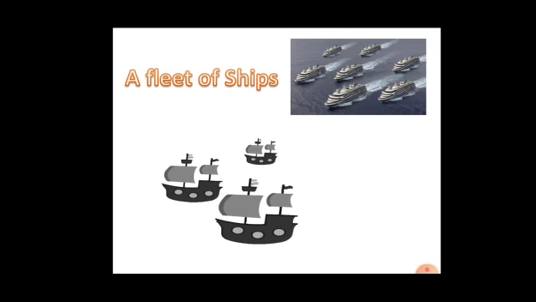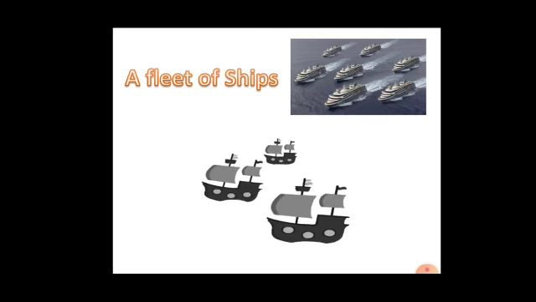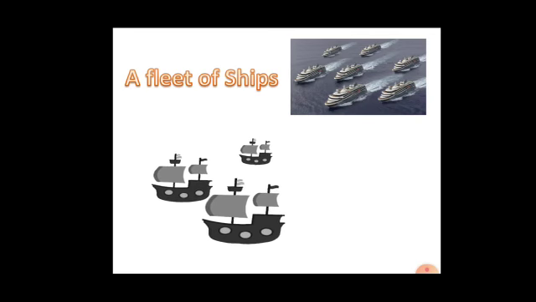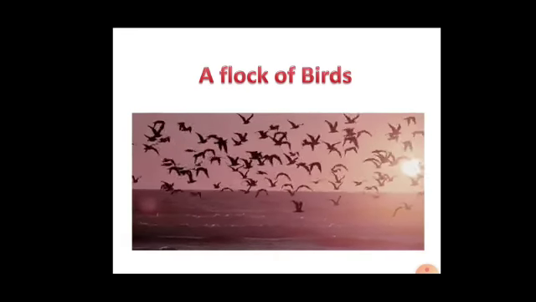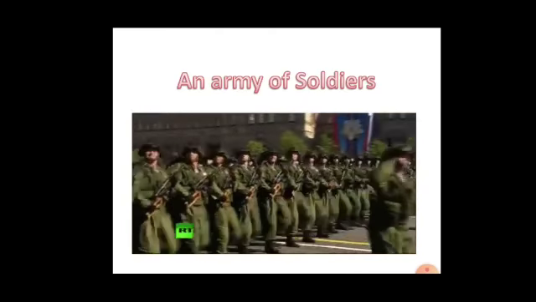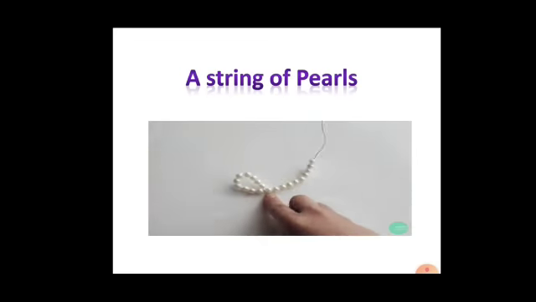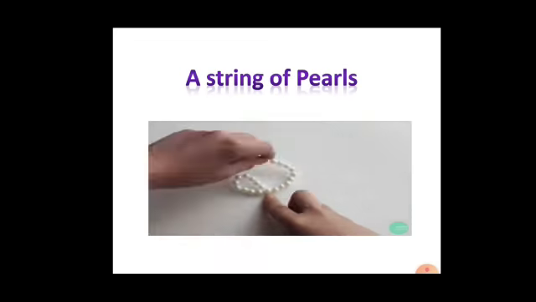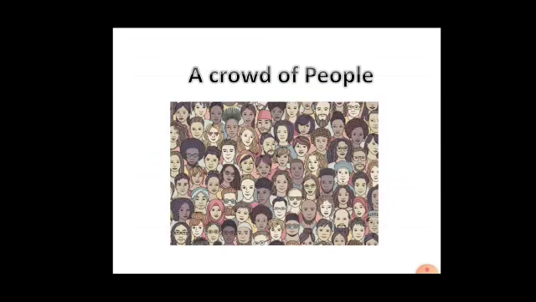Here comes the collective nouns. A fleet of ships. When you see many ships, you should say it as a fleet of ships. Then when you see a lot of birds, you should say a flock of birds. An army of soldiers. When you see many soldiers, you should say an army of soldiers. Here, a string of pearls. A band of musicians. A crowd of people. Okay, these are all collective nouns.